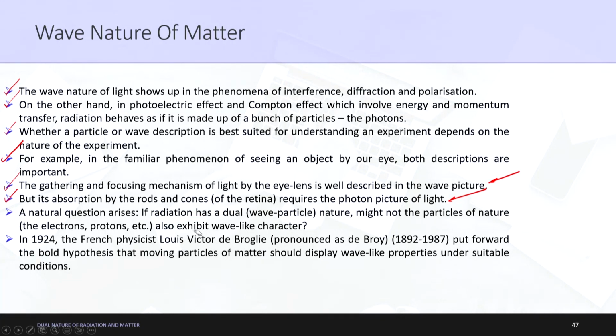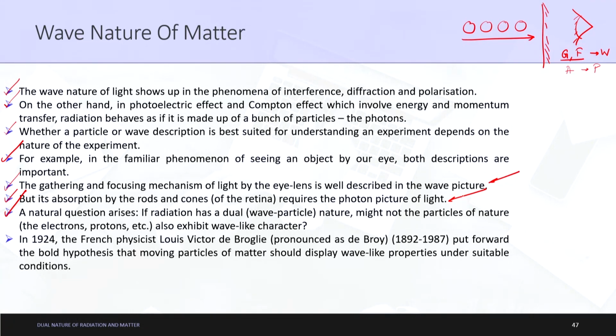So let us say that if radiation has a dual nature, might not the particles of nature also exhibit wave like character? What does it try to say is basically, let us say this is the propagation, let us say this is the radiation we are talking about. Now they are just trying to pose a simple question towards you. What they are trying to say is, let us say we are doing the experiments regarding this. If the eye is same, if the light is same, why does it require that some sort of experiment such as gathering and this focusing is being explained by the wave nature, and this absorption is being understood by the particle nature?